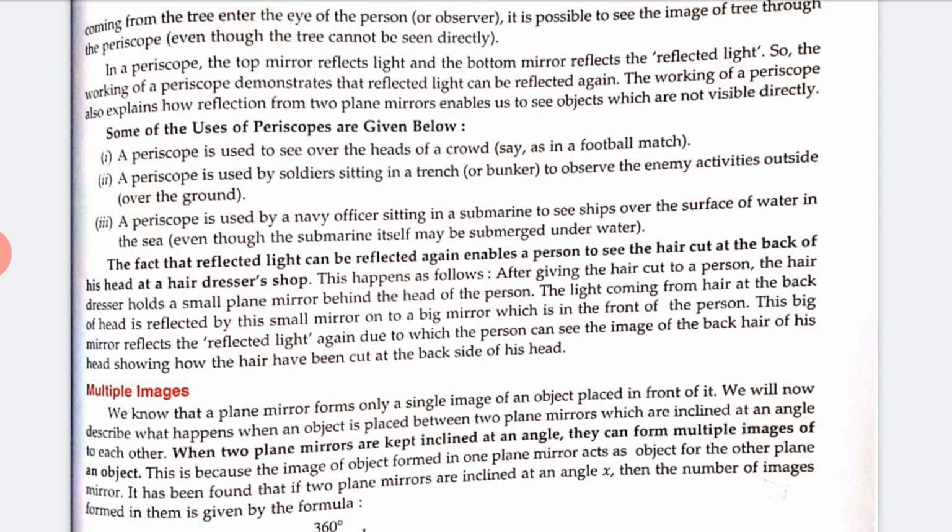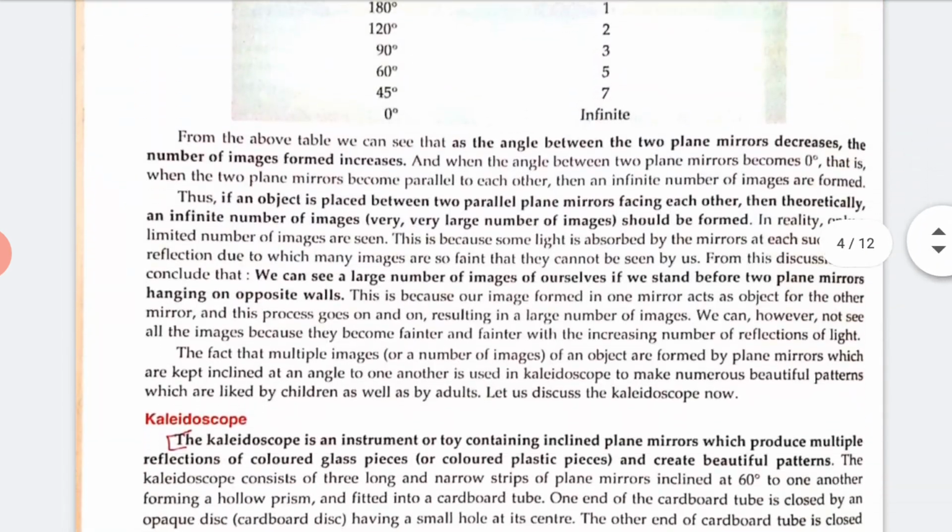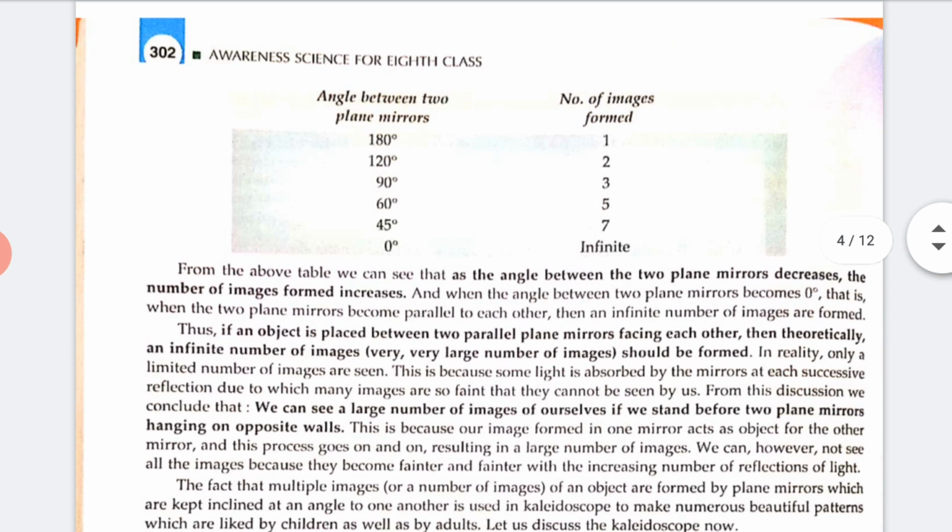The fact that reflected light can be reflected again enables a person to see the haircut at the back of his head at the hairdresser's shop. Clear? Yes. Next, you can see here some angles between plane mirrors and the number of images formed is given.